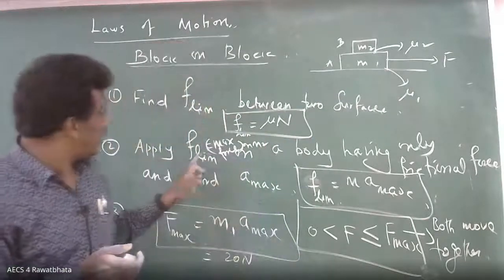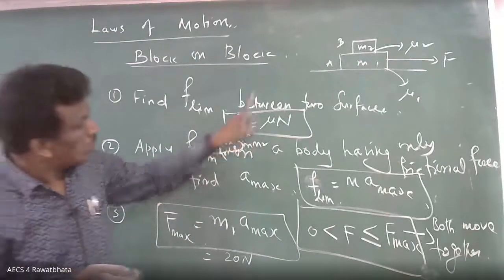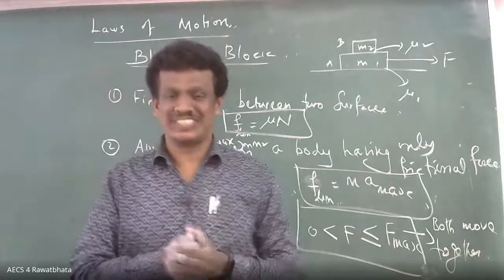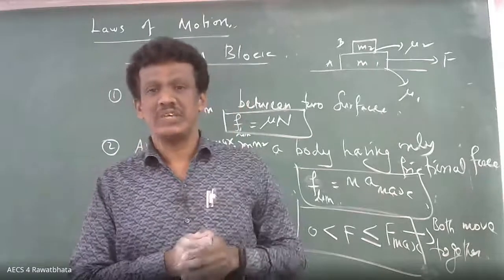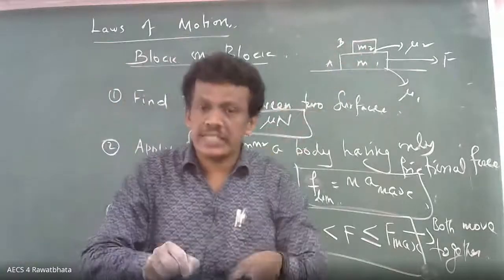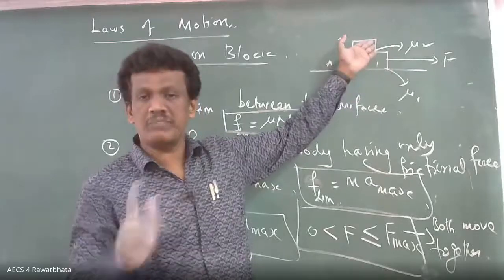What is the second case? This limiting friction you have to apply on the body having only frictional force. Which body is having only frictional force? M2. So what is the maximum acceleration? A max, because the maximum force is acting. Limiting friction is the maximum force.